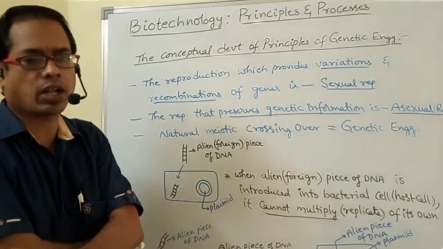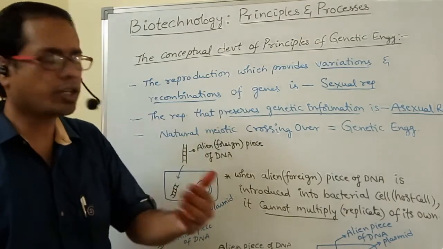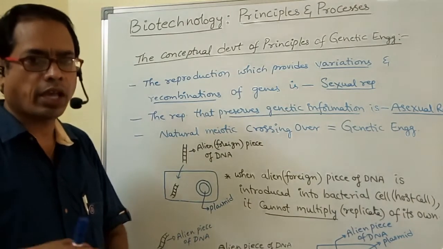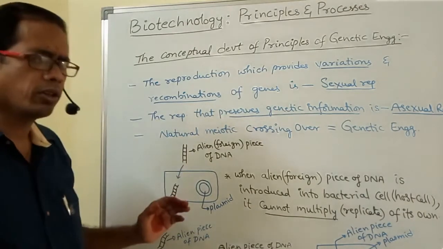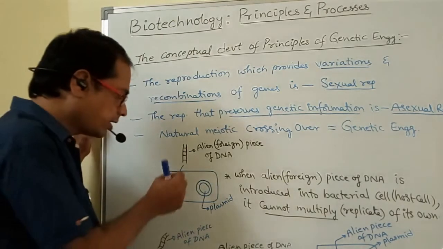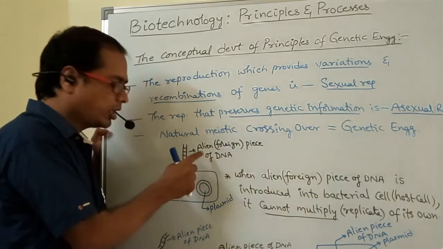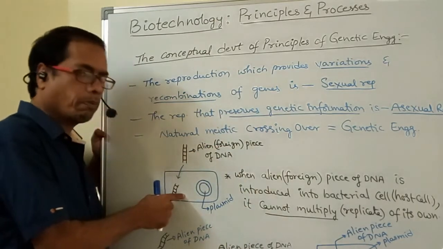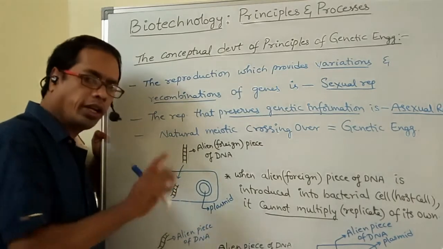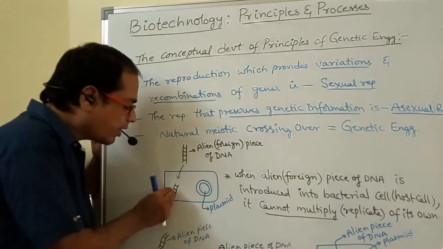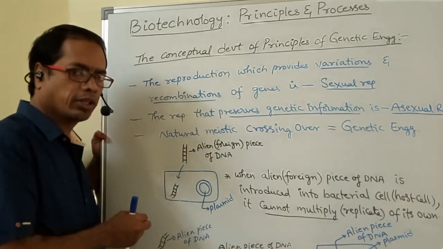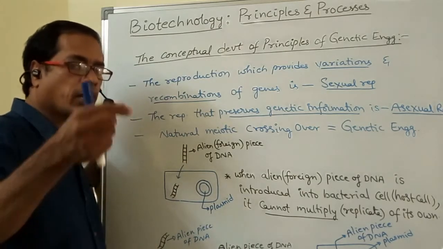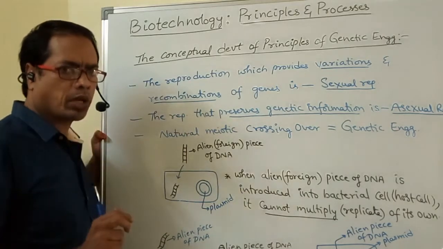In nature, crossing over occurs. By man, it is so-called genetic engineering. So both are equivalent. That is, we are altering the genes. Right. Two concepts we have to know. Alien means foreign. A small alien DNA fragment is introduced into the bacterial cell. When it is alone, it cannot replicate of its own. Whenever it is integrated into a plasmid, the plasmid is able to replicate, and along with the plasmid, the alien piece of DNA also replicates. So two points we have to remember, my dear students.